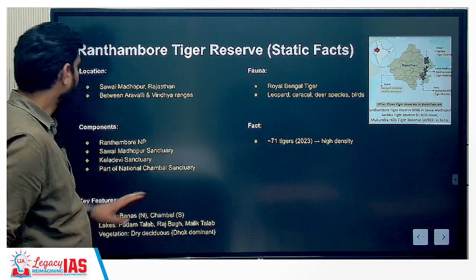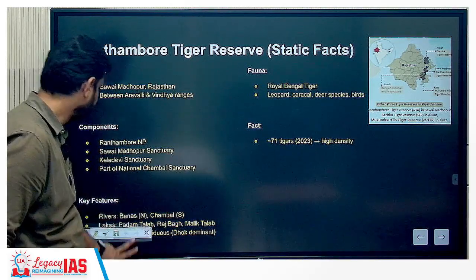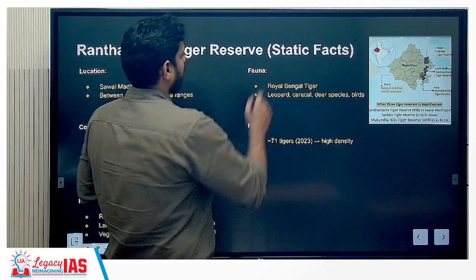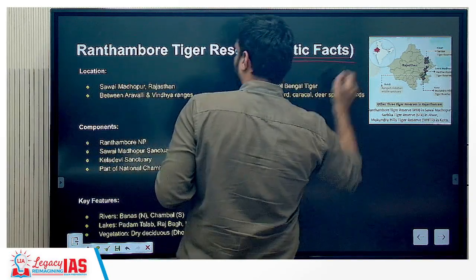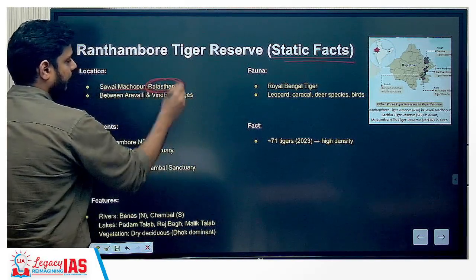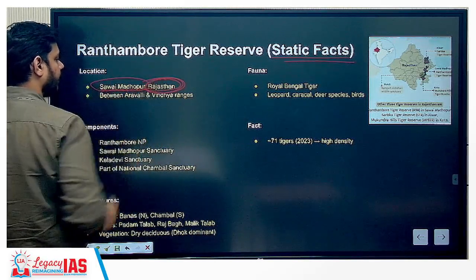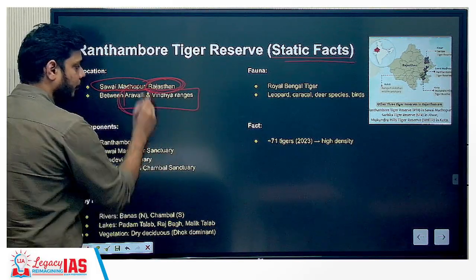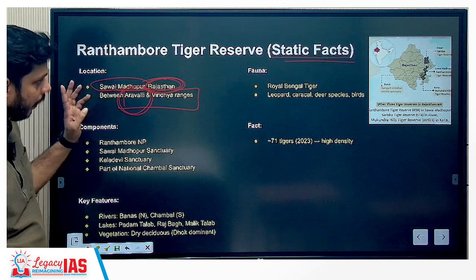Now, understanding Ranthambore Tiger Reserve. Very important, Ranthambore Tiger Reserve. Static facts. It can be asked in your exam also. One, the location: Savai Madhopur, Rajasthan. Please remember this, Savai Madhopur in Rajasthan, and it is between the Aravali and Vindhya ranges. Now, Aravali has been in news multiple times, so you should not ignore it.